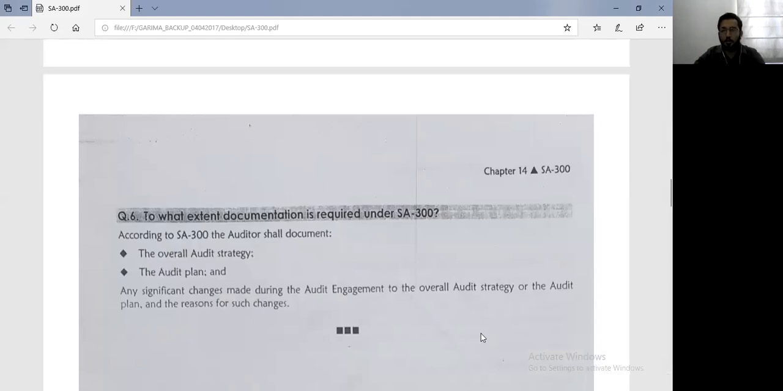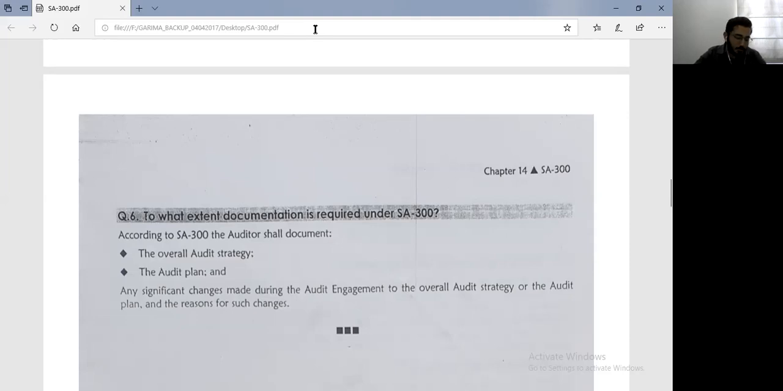So the auditor has to document 3 important things. The first one is the overall audit strategy. The second one is your audit plan. And finally, any significant changes that you make in the audit engagement or in the overall audit strategy and the audit plan. And of course, the reasons for making such changes. Everything needs to be properly documented as per SA 300.